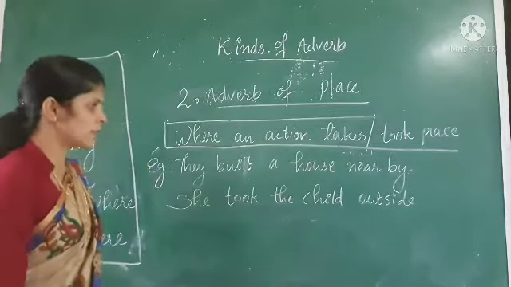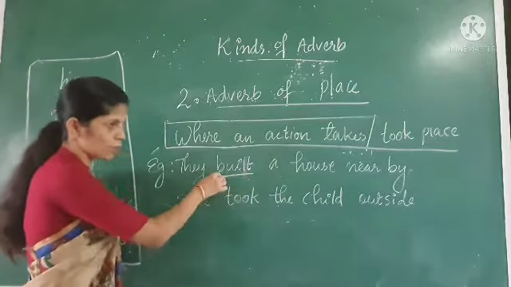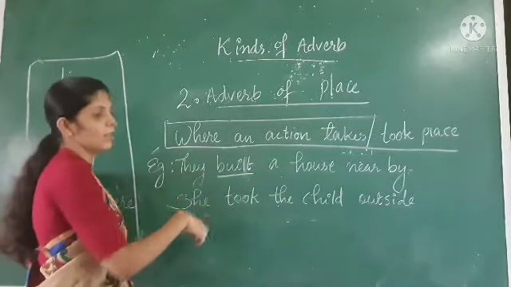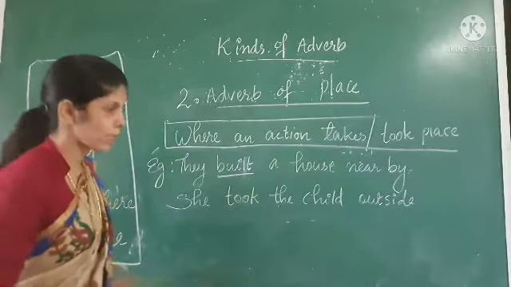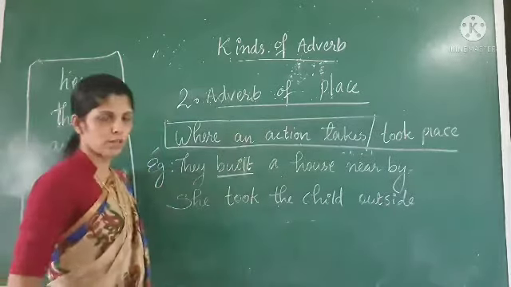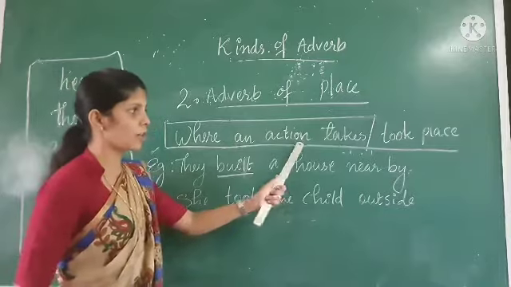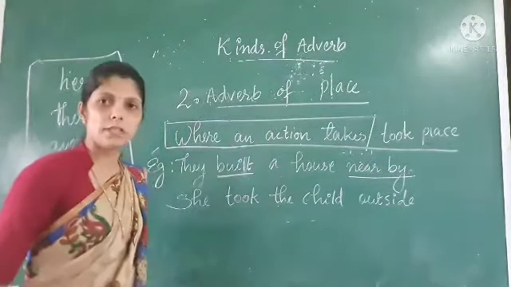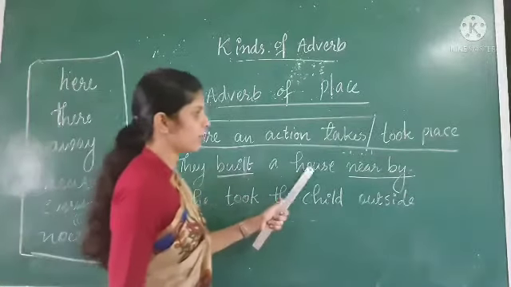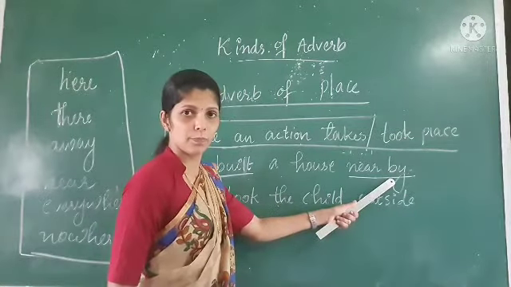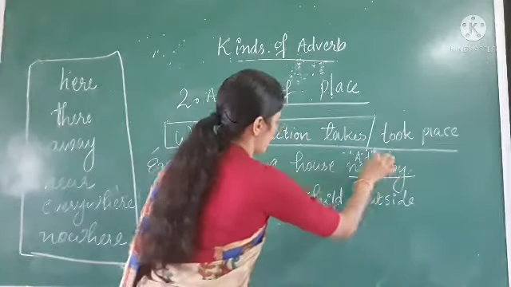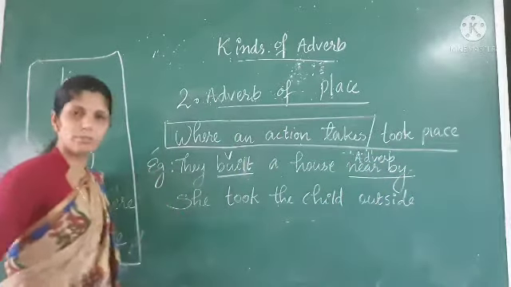In this sentence, what is the action taking place? They built. It's already over, it is in the past tense. They built means the action which took place, that is, they built a house. And where did the action happen? Nearby. Where did they build the house? They built the house nearby. So this is the adverb. And the action which happened here is built.